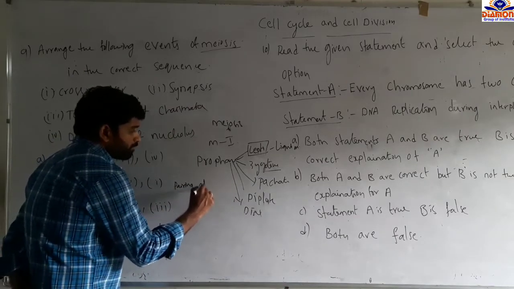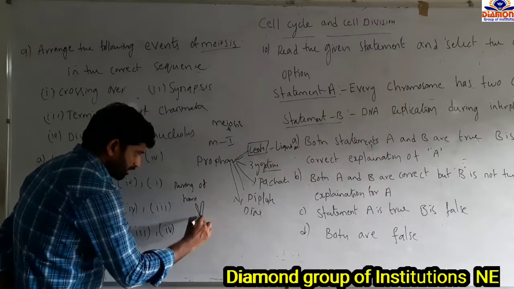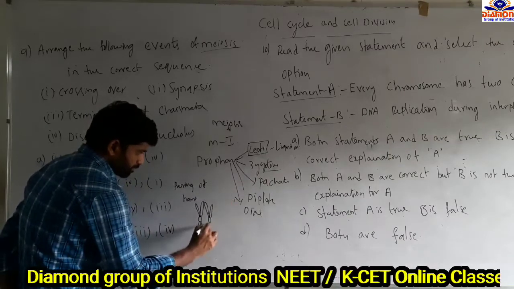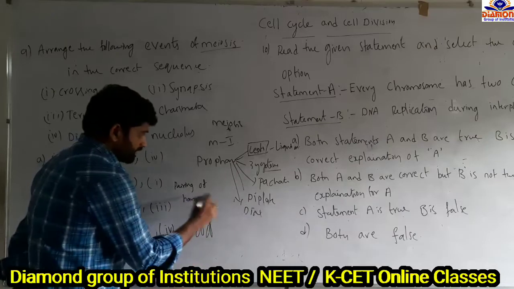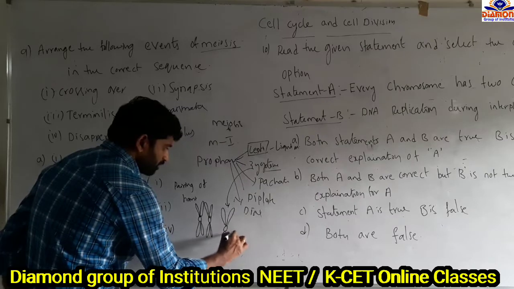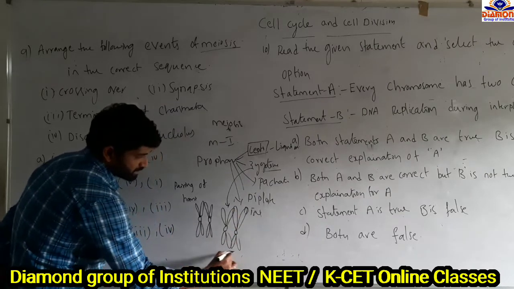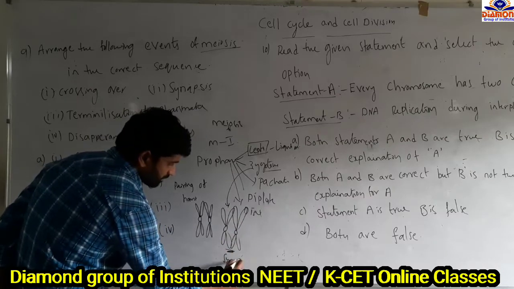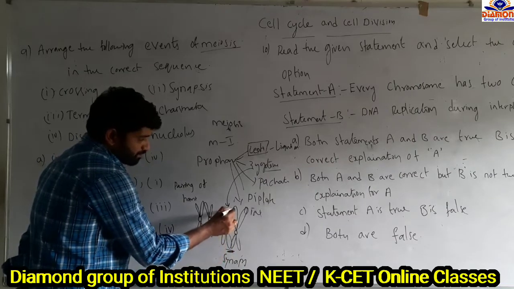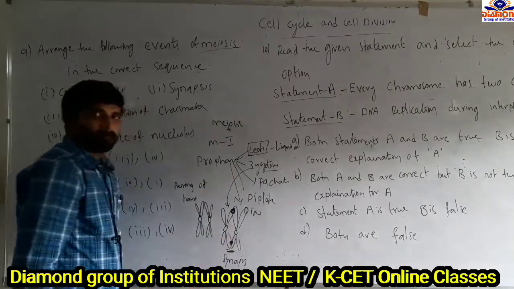Pairing of homologous chromosomes. These are the homologous chromosomes. Homo means similar structures. In the zygotene stage, these homologous chromosomes are going to pair. The pairing of the homologous chromosomes we call synapsis. The two homologous chromosomes are paired together with the involvement of ribonucleoprotein. So we are seeing the pachytene stage.